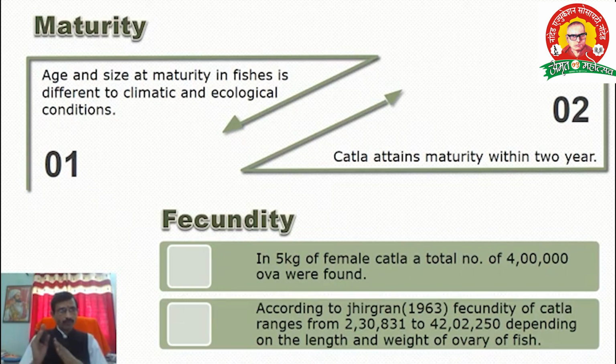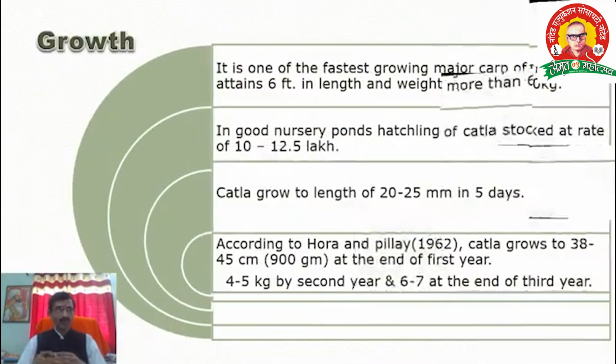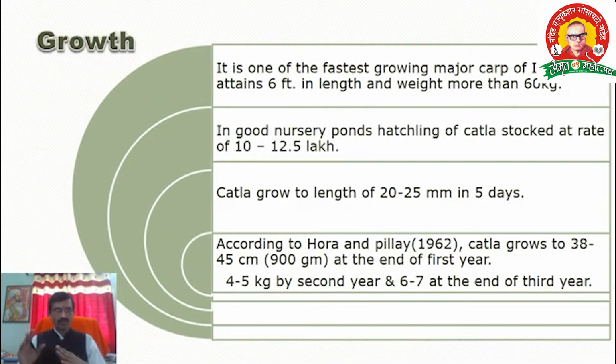In a 5 kg female Catla, the total number of eggs we found was 4 lakh ova formed in 5 kg. I already told you it depends upon the weight and length of the ovary and the fish. According to Jhingran, the scientist observed that in 1963, fecundity of Catla ranges from 2 lakh 30,831 to 42 lakh 2,250, depending on the length and the weight of the ovary of the fish. That is about the fecundity.